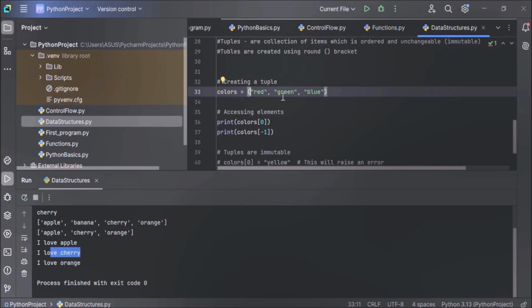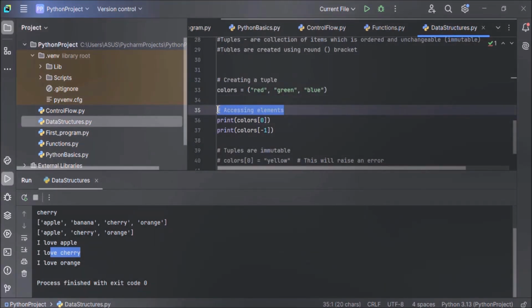Now next is how to access tuple items. Just like list, tuple supports indexing and negative indexing both. So here we are accessing the first item of the tuple by using the 0th index, and negative index is used to access the last item of the tuple. So in the first print statement here, output will be red, and in the next print statement where we are using negative index -1, output will be blue, because -1 will return you the last item of the tuple, and the 0th index will return you the first item of the tuple, just like list.